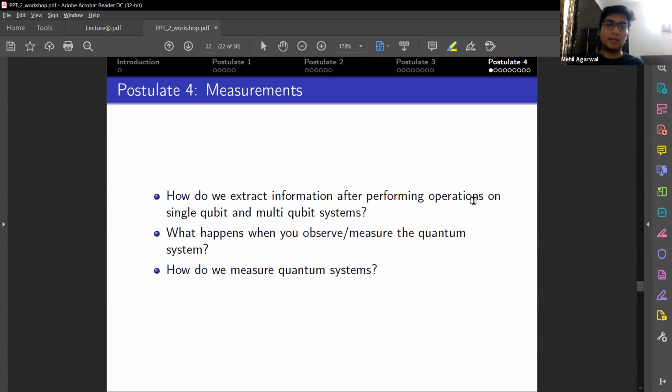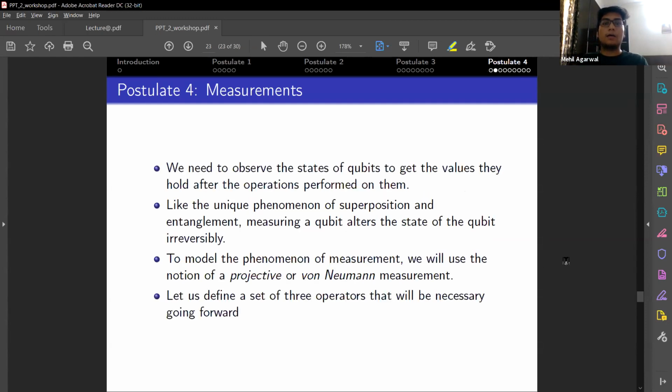So postulate 4 helps us with that. We need to answer how we extract this information, what will happen when we measure the quantum system, and how we measure the quantum system. So measuring a quantum system is also called